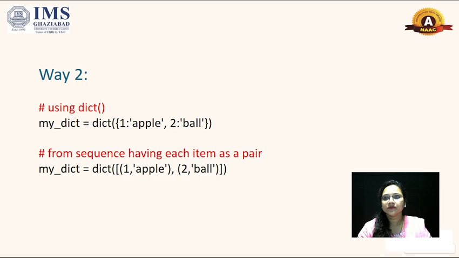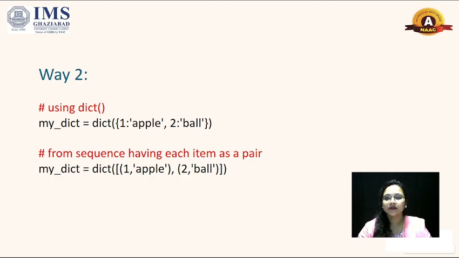Way 2 describes the second way to create a dictionary. We are going to create a dictionary using the dict function. You can write any variable name, then equal to, and the function we are going to use is dict, dictionary in short, and then parentheses, and in those parentheses you can pass key values.